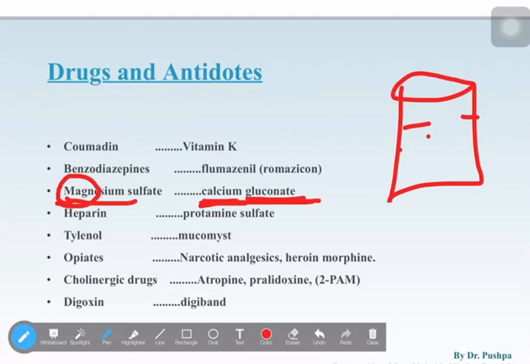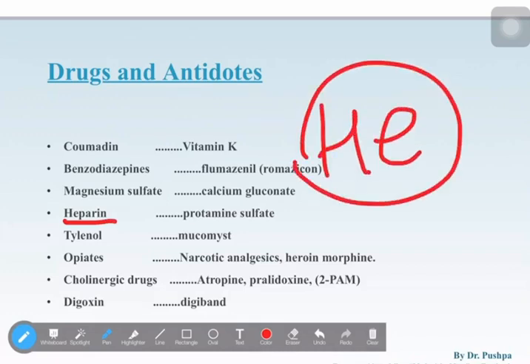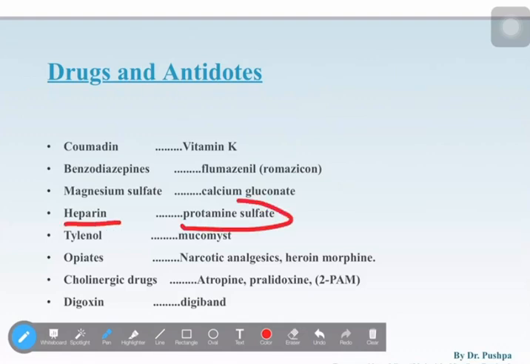And the next one is heparin. In heparin I'm just taking this "he". This person will always love to take protein, that is protamine, protein. I'm just trying to relate, guys. This is just for remembering, not for understanding. You might question why protamine means protein or what. No, I'm just giving you this for remembering's sake only, not for knowledge's sake.